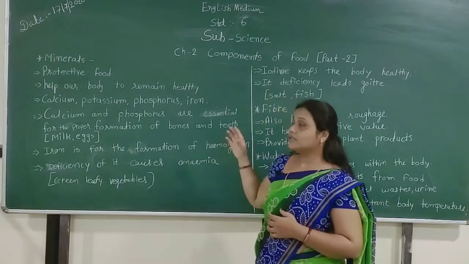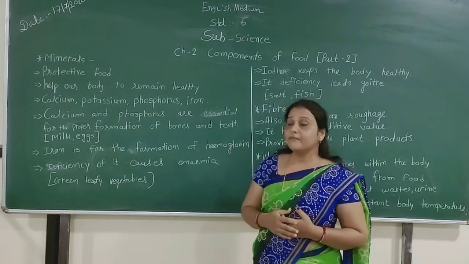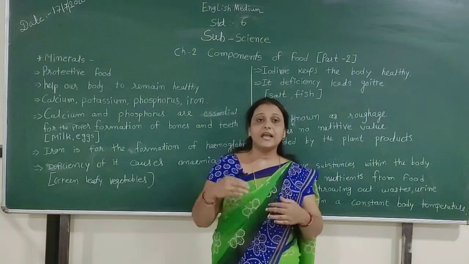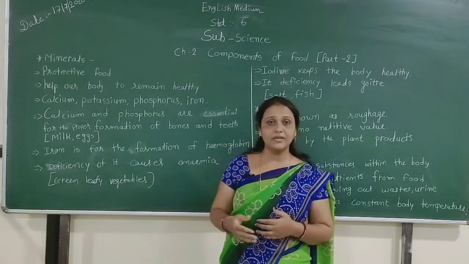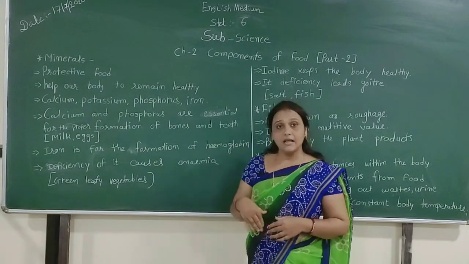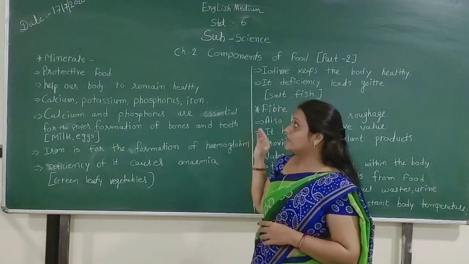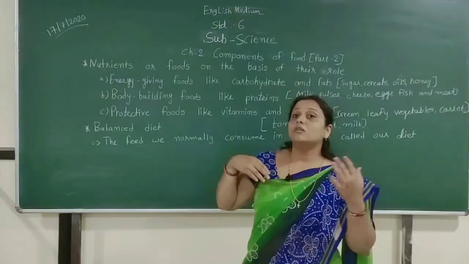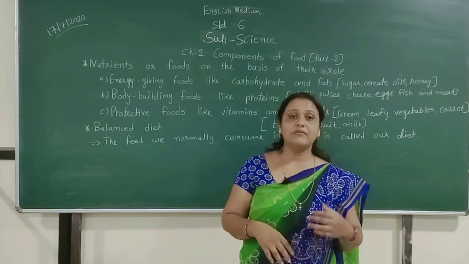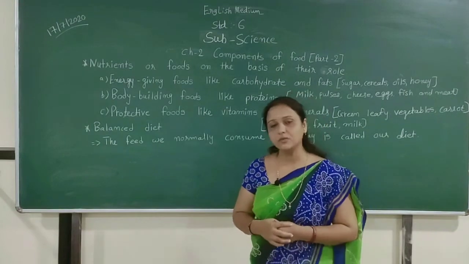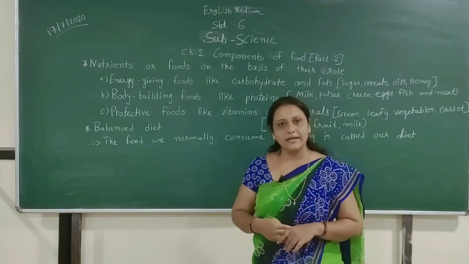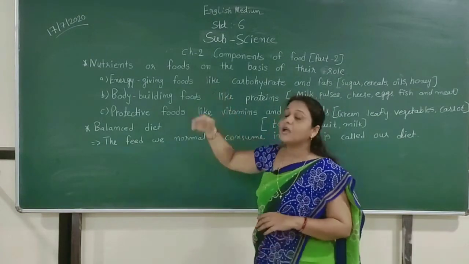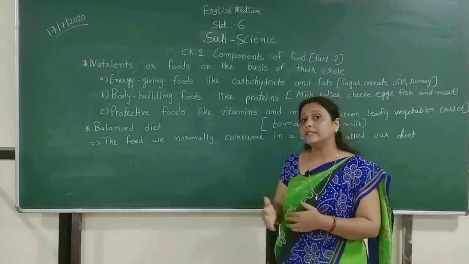Okay students, so we first discussed proteins and fibers and minerals. In this chapter we have 7 components. We have already discussed some components in our previous lessons and some in this lesson. Here the components of minerals and fiber and water have been completed. We have 7 types of nutrient components, for example carbohydrates, vitamins, minerals, fiber and water. We can get all these nutrients from healthy food.